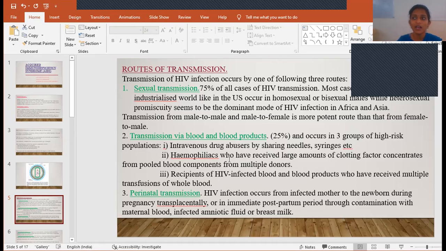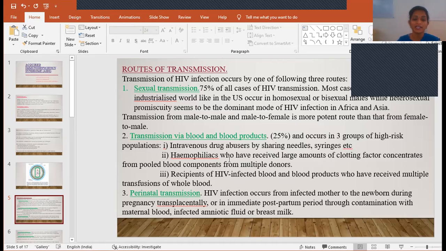And hemophiliacs means those who require continuous, regular blood transfusions. That includes thalassemia patients, chronic anemic patients, and also dialysis patients. These are the people who require continuous or regular blood transfusions. They are also at risk of getting this HIV virus.